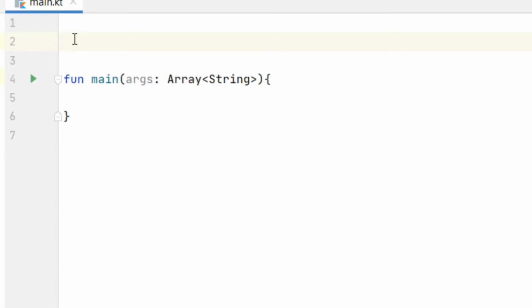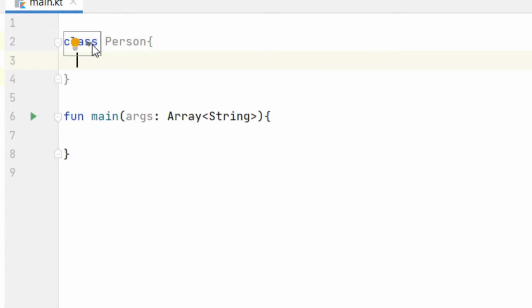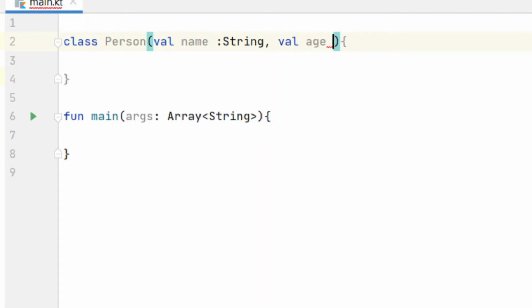As we saw in the previous lesson, we've created class Car. Today we will create class Person. This is the way to create a class, and to create a constructor we will say val name, type String, comma, and we will say val age, type Int. So we've created a constructor, which is the primary constructor.